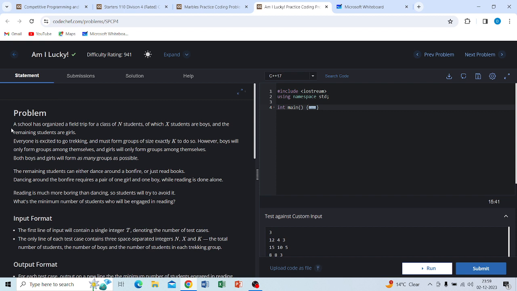In this problem statement, a school has organized a field trip for a class of n students, of which x students are boys and the remaining students are girls. Everyone is excited about trekking and must form groups of size exactly k to do so. So a school organizes a field trip for a class with n students, of which x are boys and the remaining are girls.